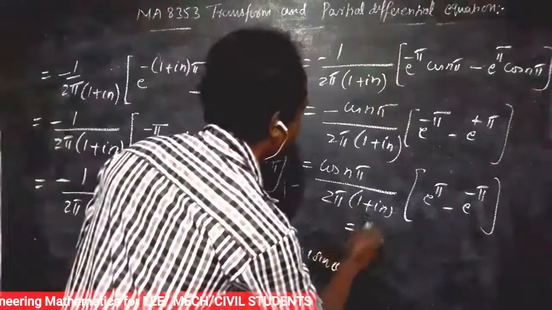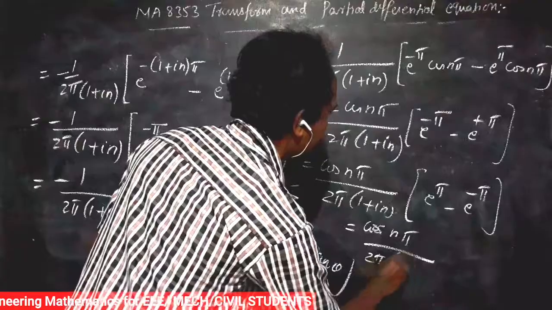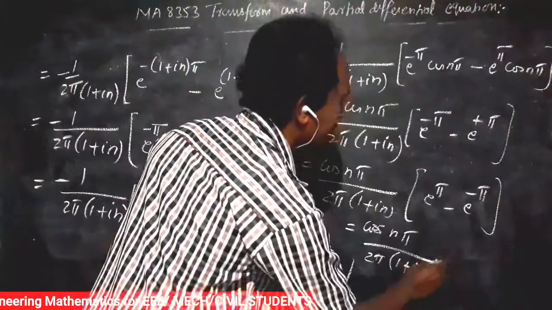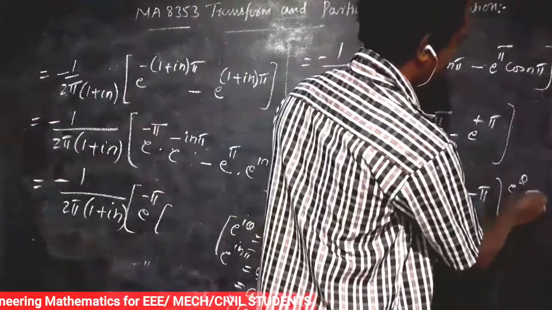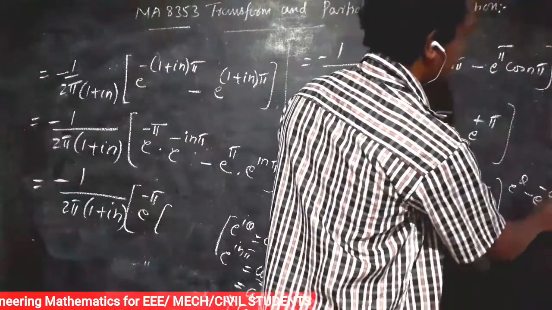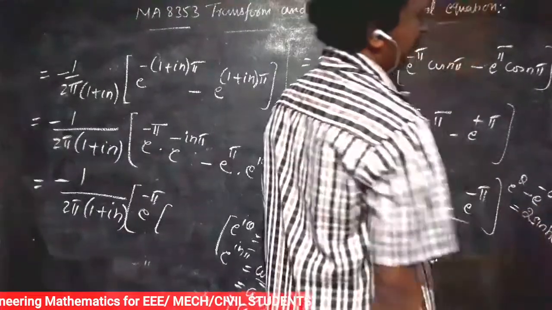So that is equal to cos n pi divided by 2 pi into 1 plus in into, what is e power theta minus e power minus theta? e power theta minus e power minus theta is 2 sin h theta.